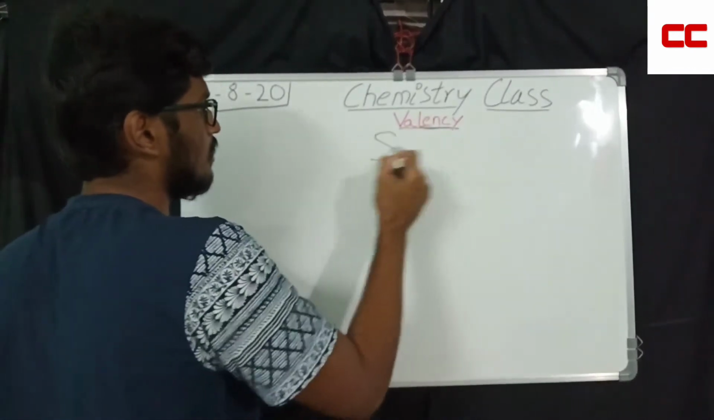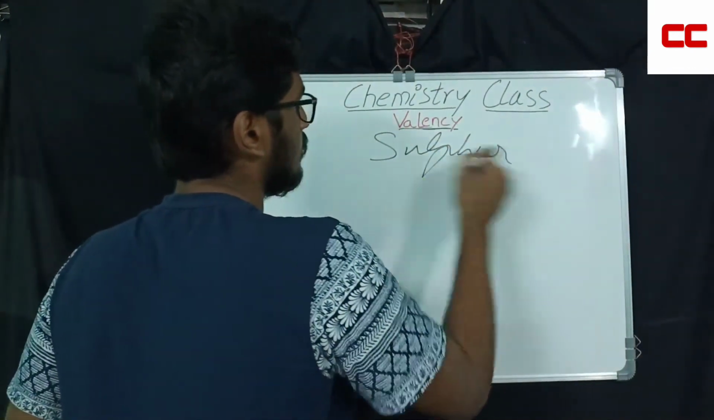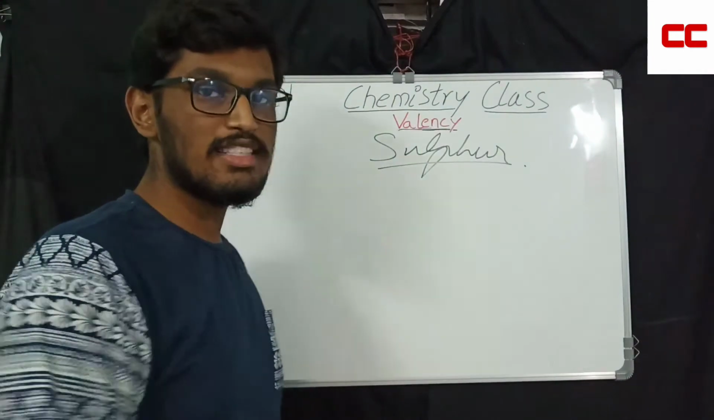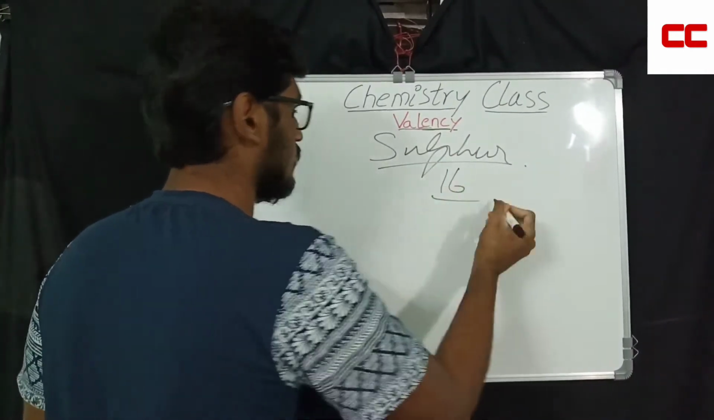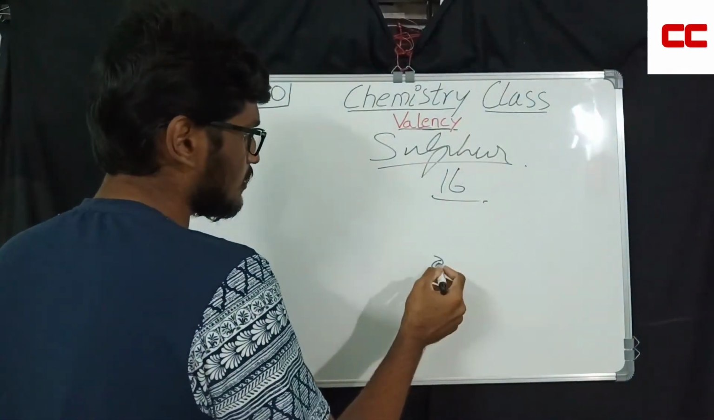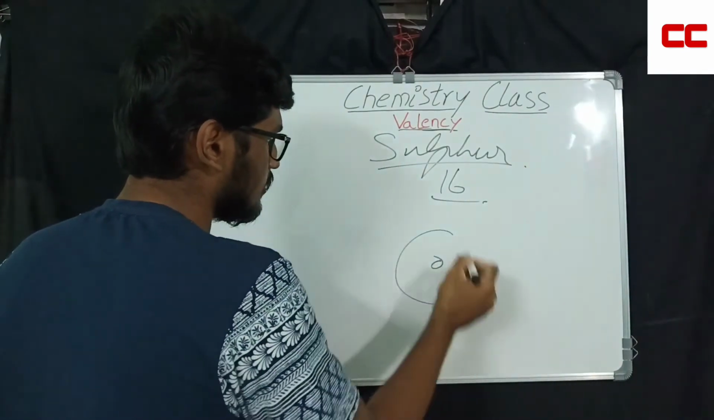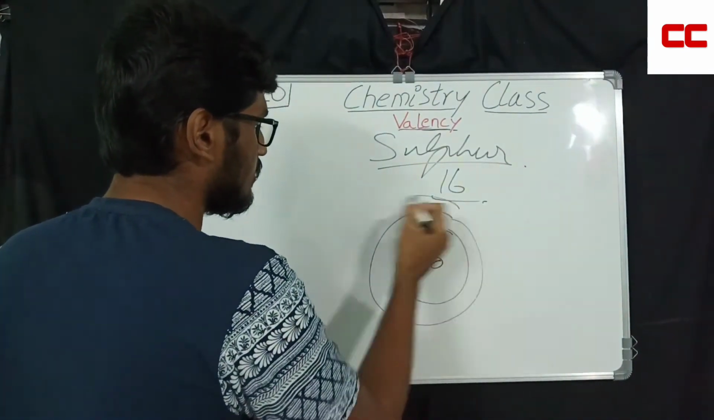So sulfur, what is sulfur? The periodic table position of sulfur is 16. Very good. Yes, 16. So this is the positively charged nucleus in the center. This is the first shell. This is the second shell, and this is the third shell.